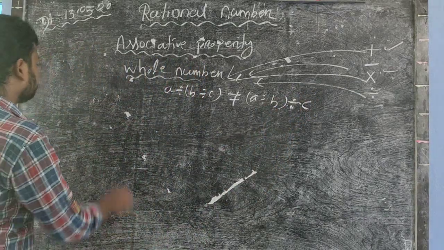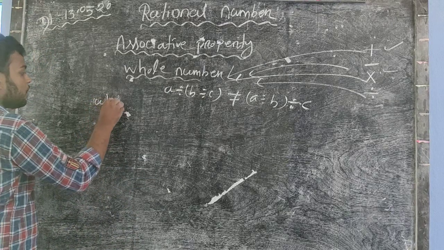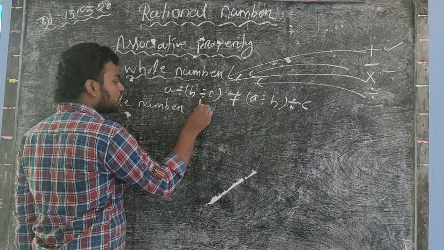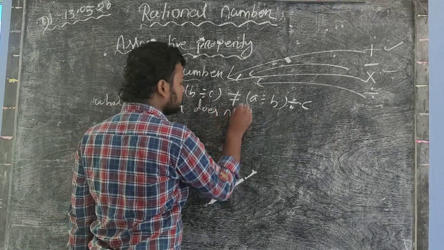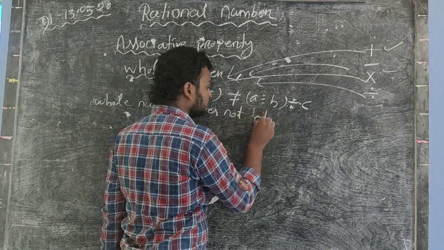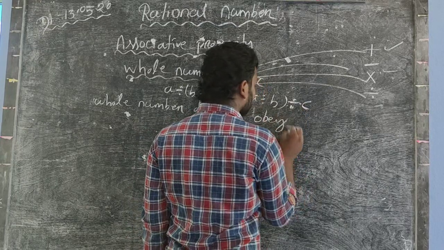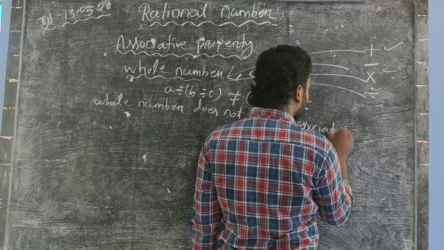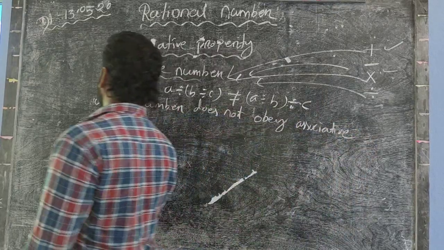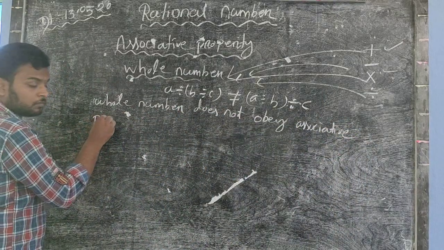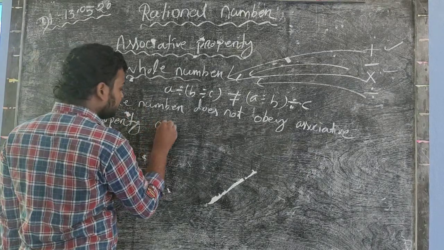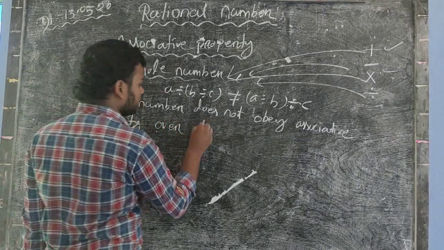Okay, so write down: whole numbers do not obey the associative property over division.